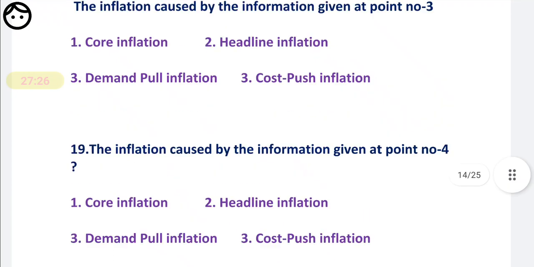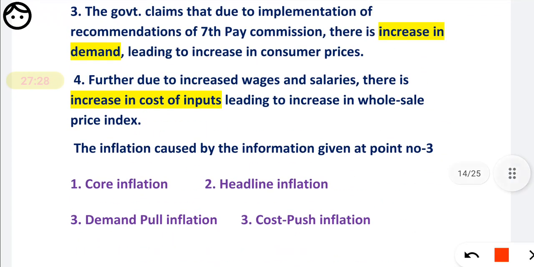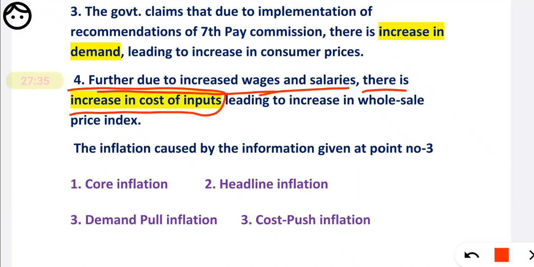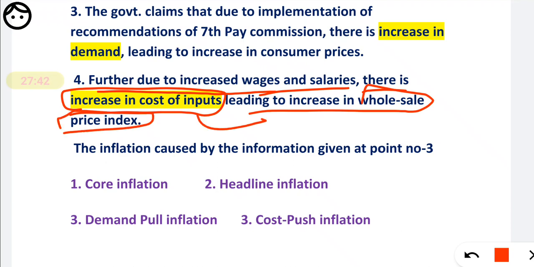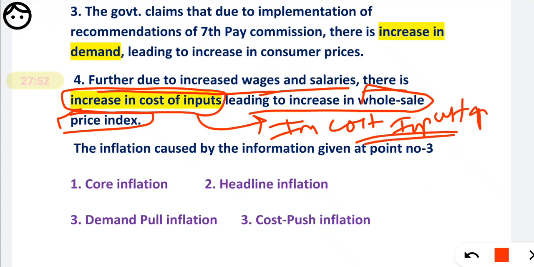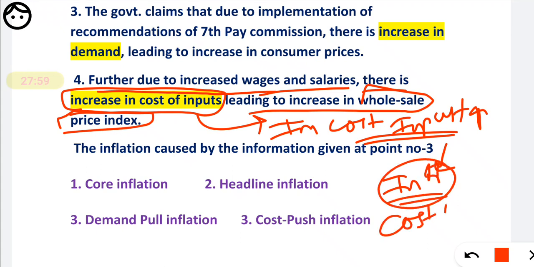In point number 4, due to increased wages and salaries, there is an increase in the cost of inputs leading to an increase in wholesale price indices. When the cost of raw material increases, the resulting inflation is called cost push inflation.